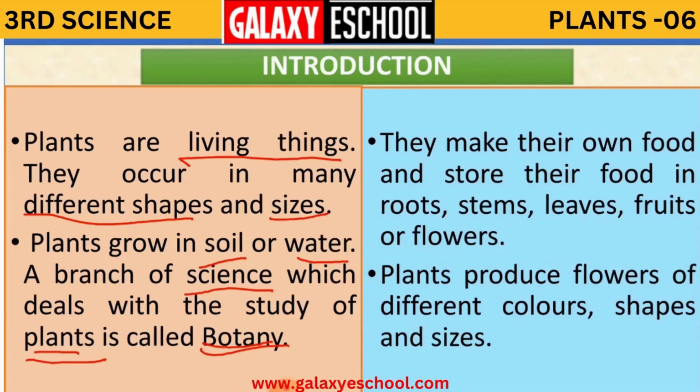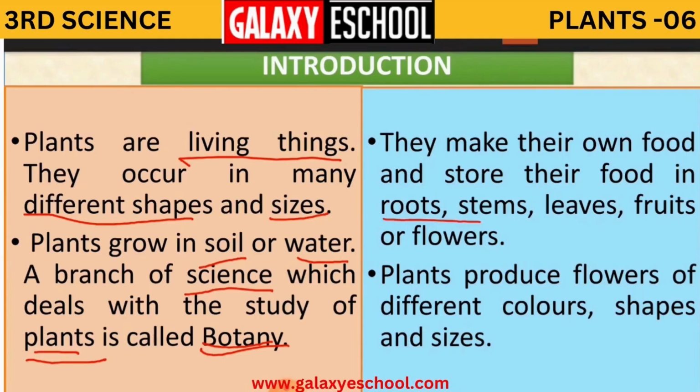Same like that, even plants are living things. They have to grow, they have life, they have to have food. And where do they store their food? They store their food in roots, stems, leaves, fruits or flowers. And who makes them food and gives it? Do they have their mothers?